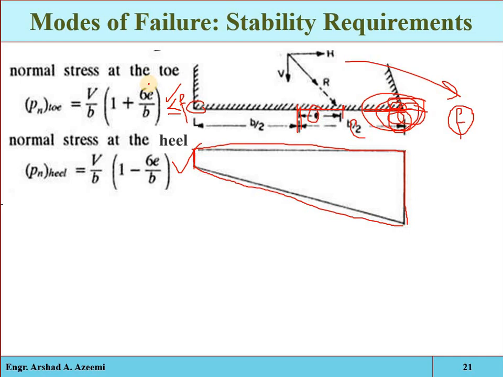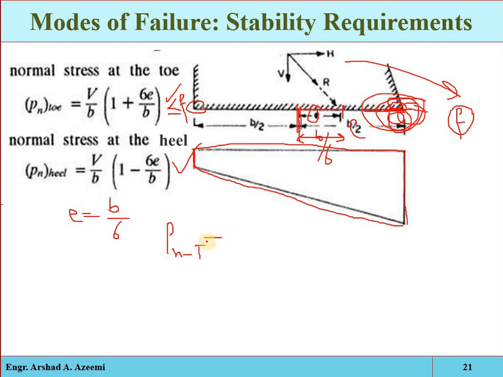Okay, and second point, see, for example e is equal to B by 6, the eccentricity, the distance of the resultant force from the centroid of the base. Suppose this distance is equal to B by 6, then what will be the normal stresses at the toe point?